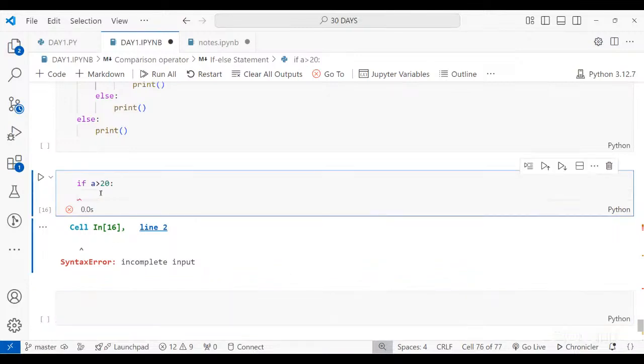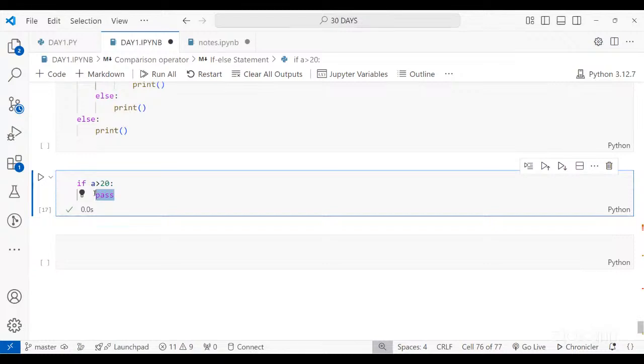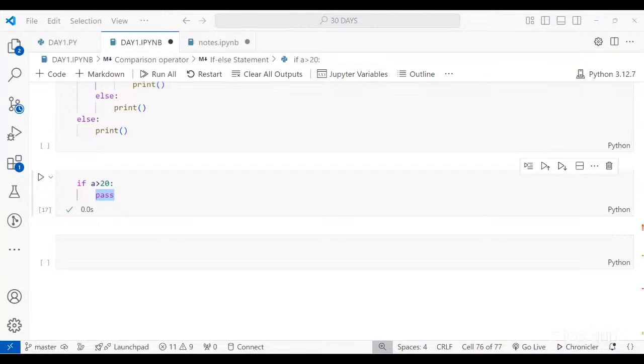But if you just write one word, which is pass, then you can easily run this. If there is no error in line number 1, there will be no output, but you will be able to run it. So this is how you can use the pass statement to check it. Wherever you want to write pass, you can write it. Pass is just a simple statement. If your if statement cannot be empty, or you want an if with no content, you can go with the pass statement to avoid any error. Got it?